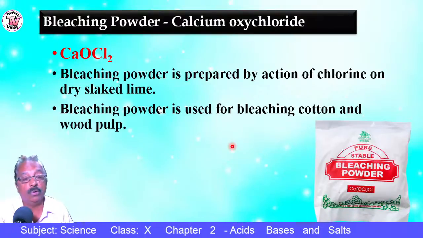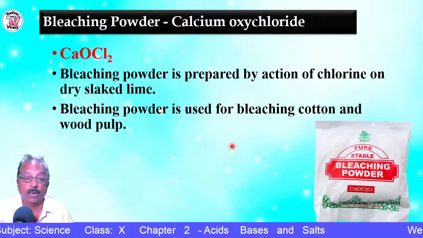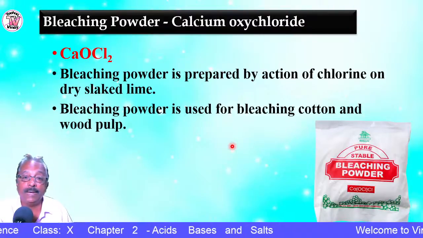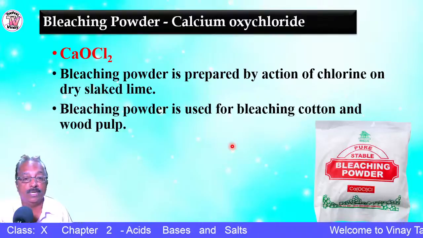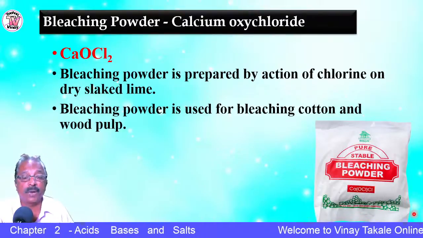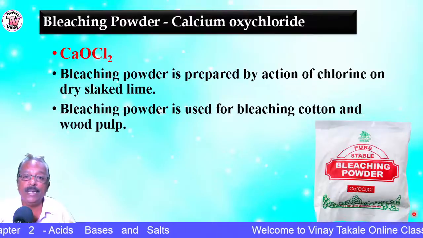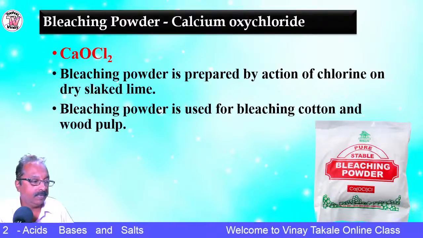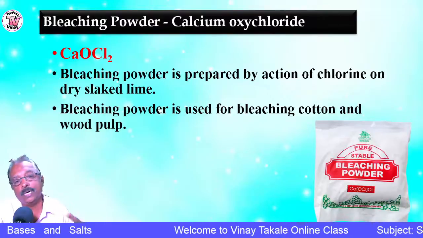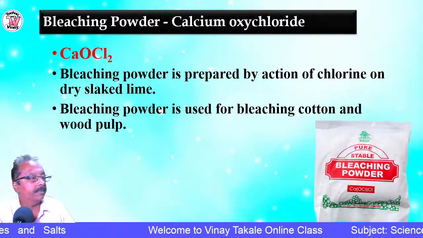With the help of bleaching powder, paper becomes bright white. When bleaching powder is exposed to air, the gas given out is chlorine gas.